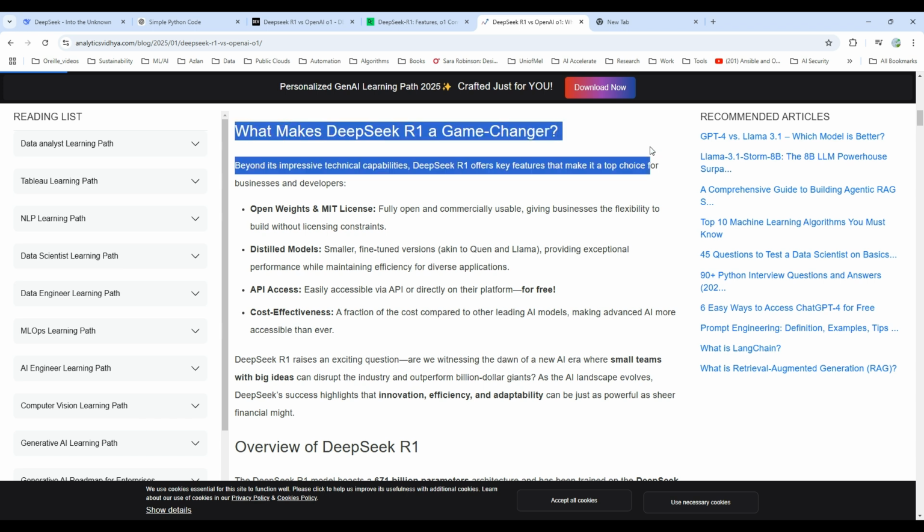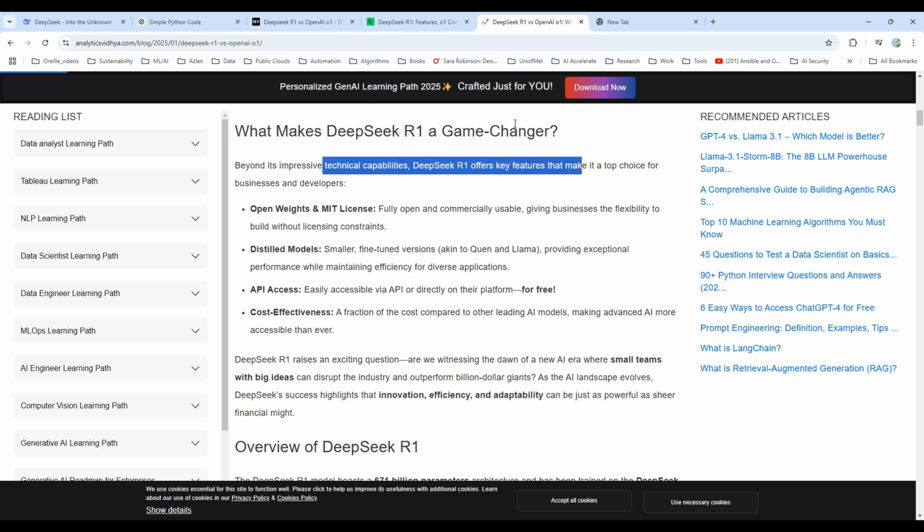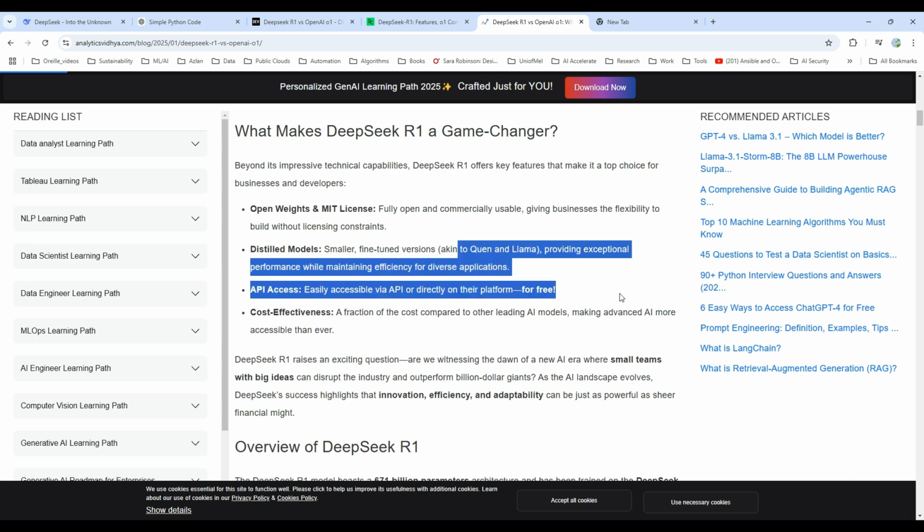Lastly, before you go, let's look at what makes DeepSeek R1 a game changer. Beyond its expressive technical capabilities, DeepSeek R1 offers key features that make it a top choice for business and developers. And it's fully commercially usable, giving businesses the flexibility to build without licensing constraints. They distill smaller, fine-tuned versions akin to Quant Llama, providing exceptional performance while maintaining efficiency. Basically, DeepSeek R1 is way more economical.